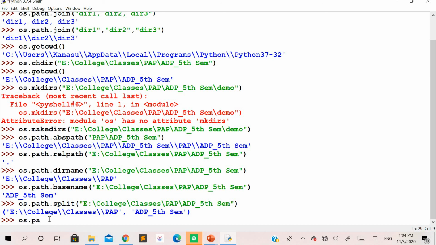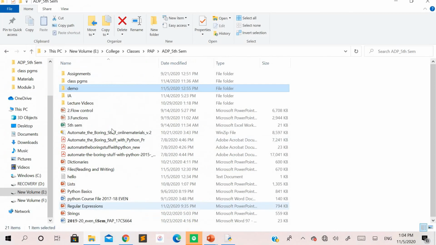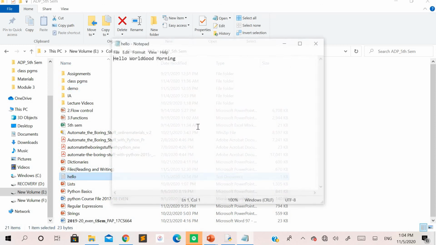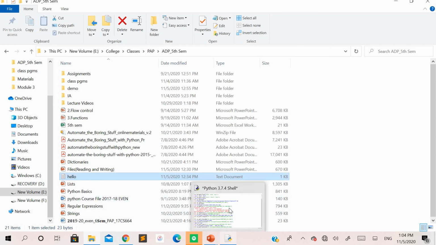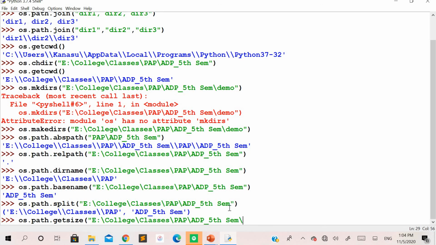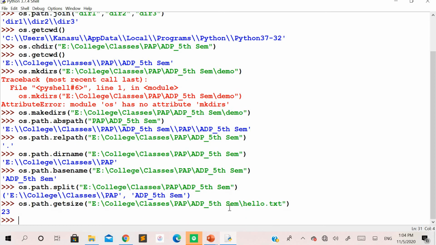So os.path.getsize. To this I'll pass the same argument, but not only the folder: I'll specify the name of the file for which I want to know the size. In this folder you have a text file, hello, with the content: hello world, good morning. I just want to know the size of this file, so I'll give the file name as hello.txt and press enter. You can see we got the value 23 bytes.